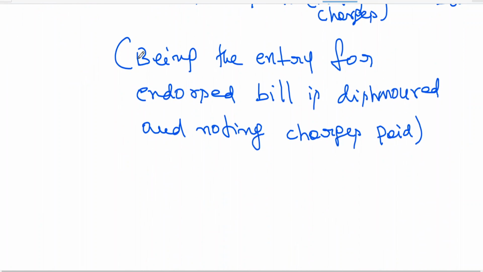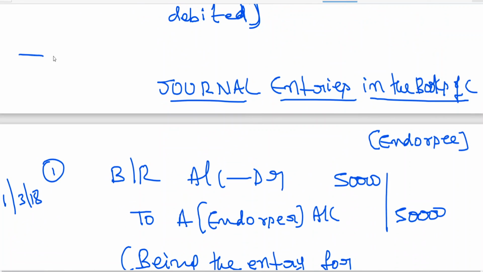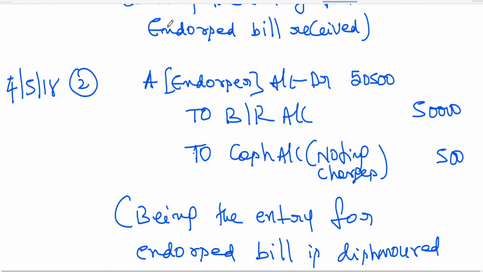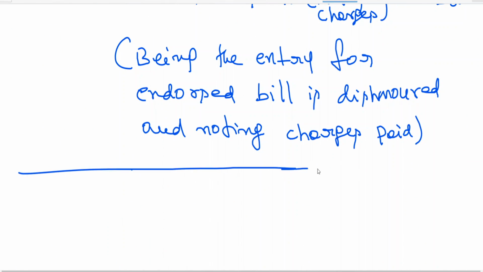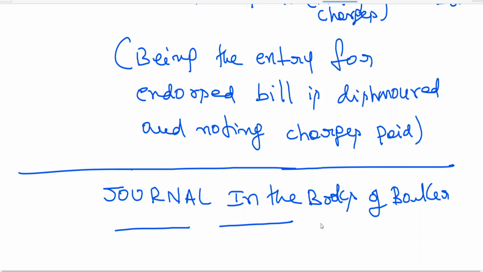Okay. Now, if you are interested, we also can write. Generally, I told you that we won't be writing entry in the books of banker. But let me also give you entries in the books of C. I won't be taking much time to explain you. Very rarely you come across general entries in the books of banker. The books of banker means you'll be writing like you discount the bill State Bank of India, the State Bank of India you'll be writing.